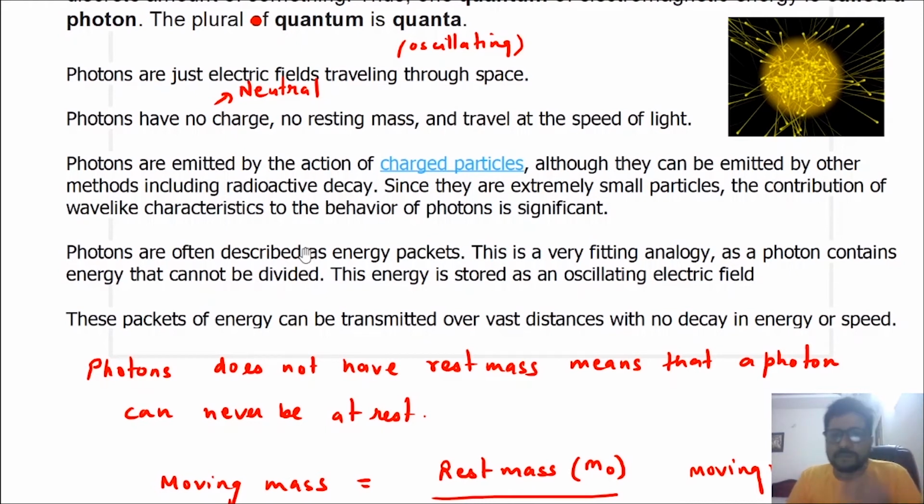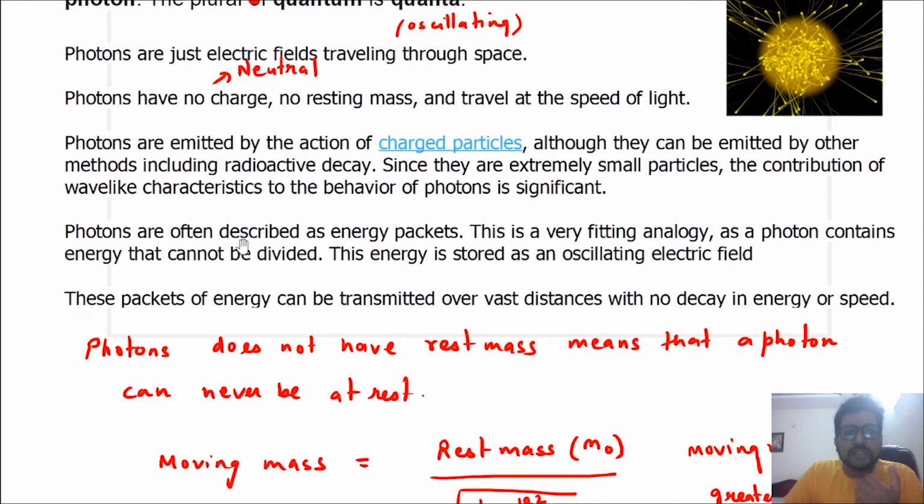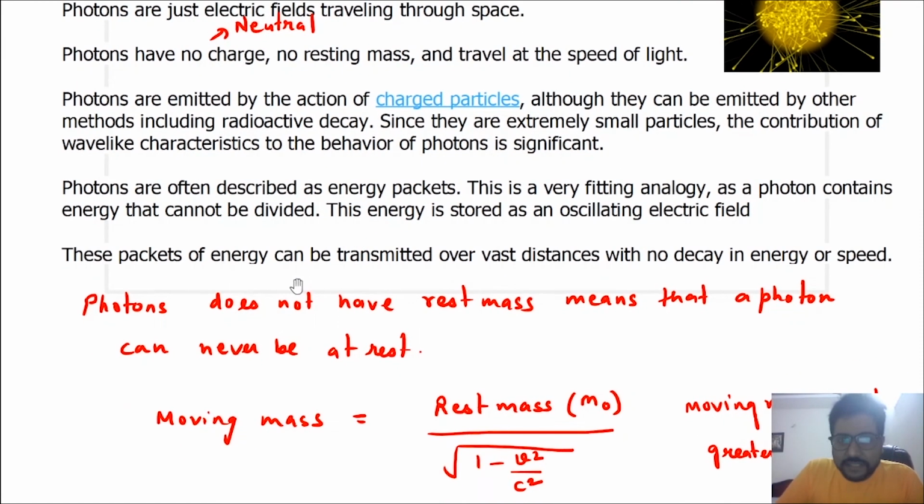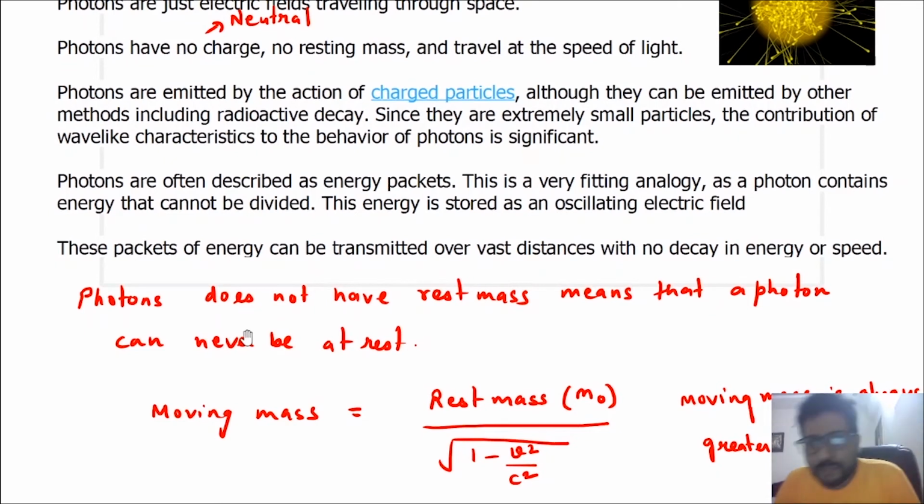Okay, the next point is photons are often described as energy packets. Now, this we have already discussed. Photons are nothing but energy packets. This is a very fitting analogy as a photon contains energy that cannot be divided. This energy is stored in the oscillating electric field. These packets of energy can be transmitted over vast distances with no decay in either speed or energy. So now you know that photons carry energy.